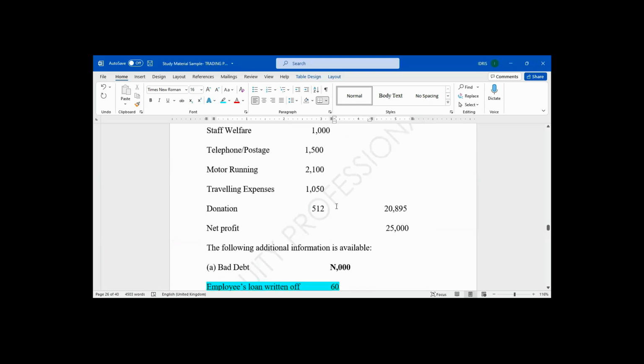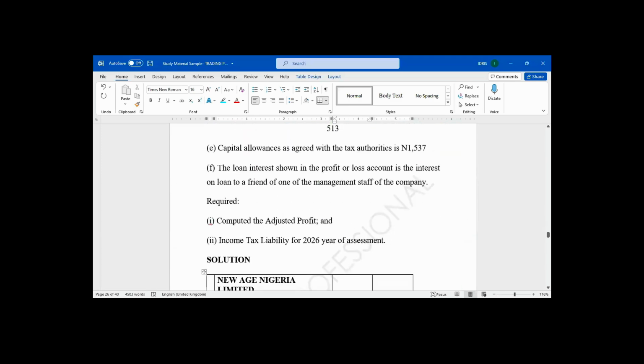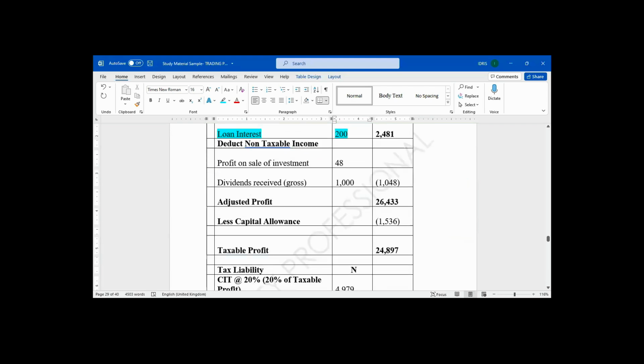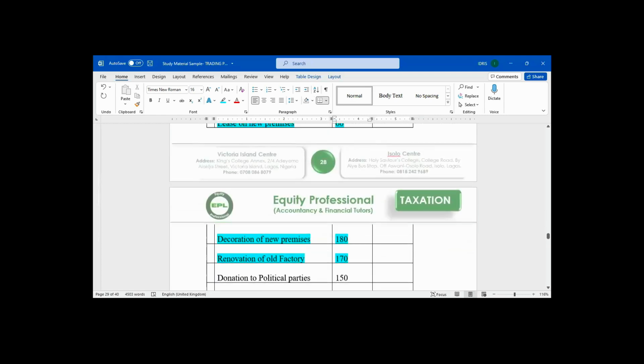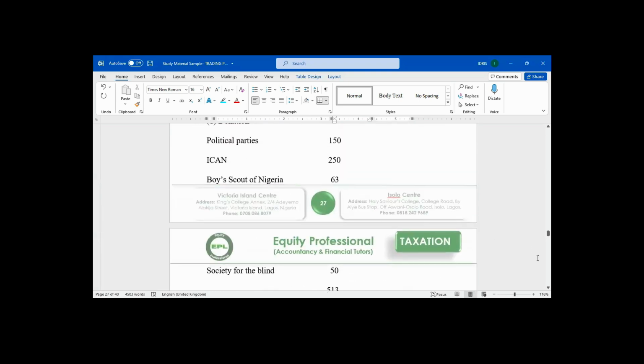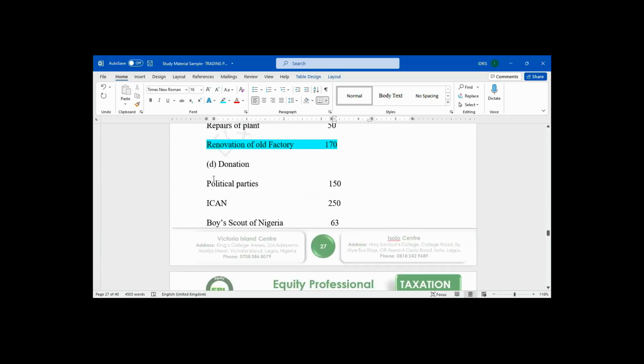There's additional information for it. What is the additional information? Political parties, ICAN. They said donation comprises of donation to political party.